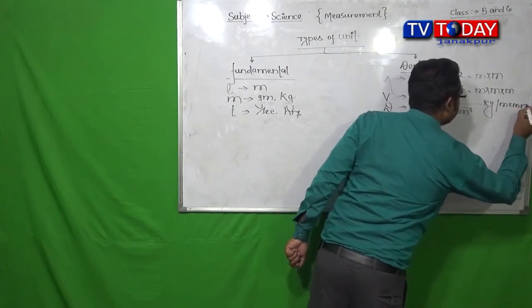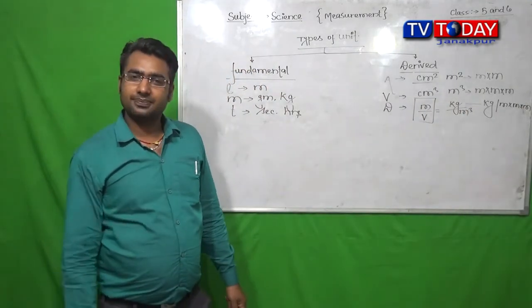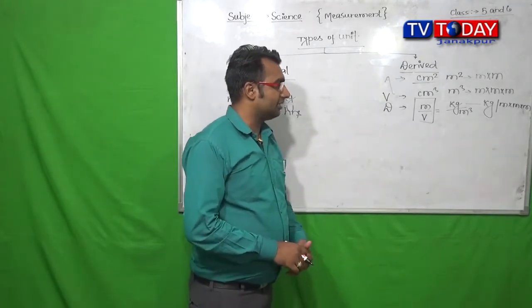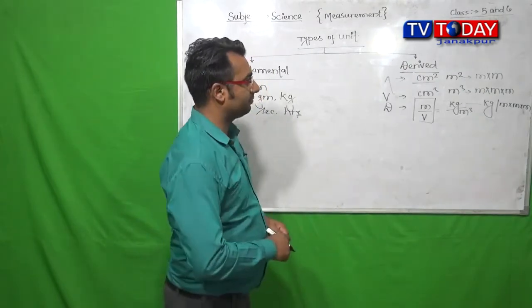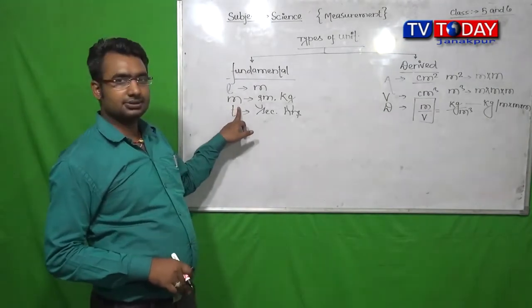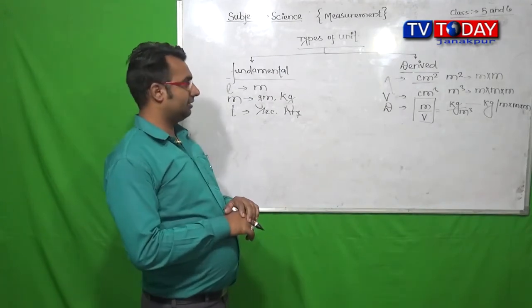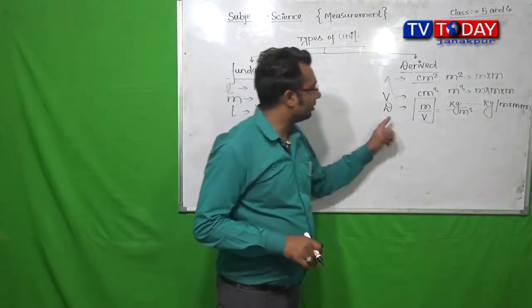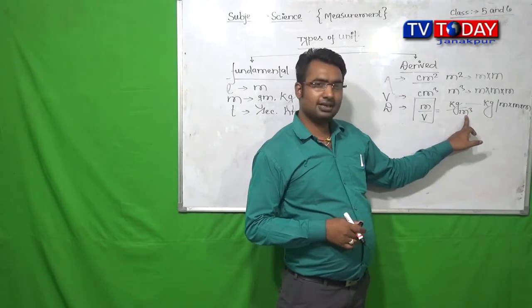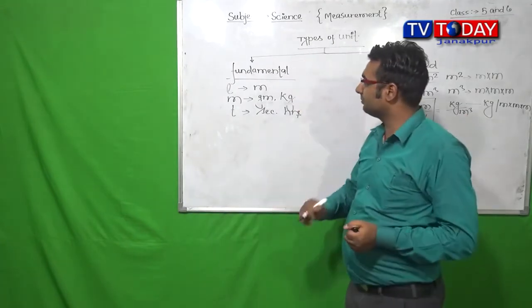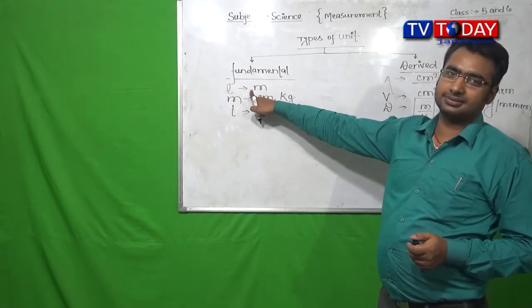It means we can say that the unit of density, kg per meter cube, is expressed in terms of the unit of mass and the unit of length.